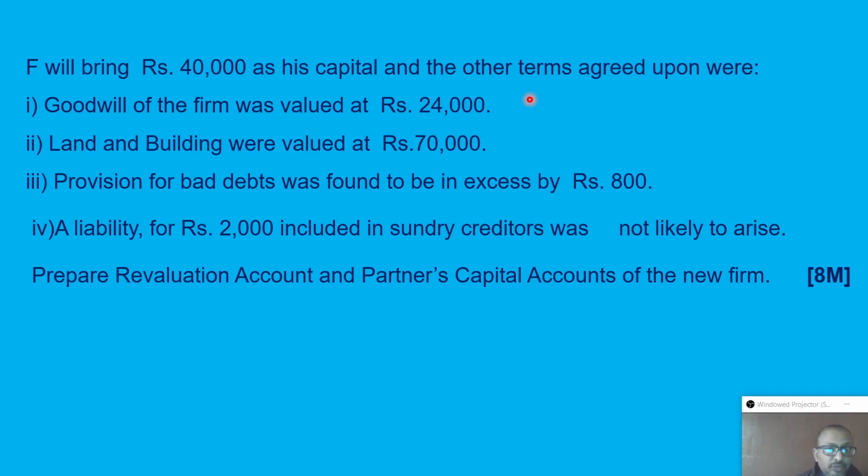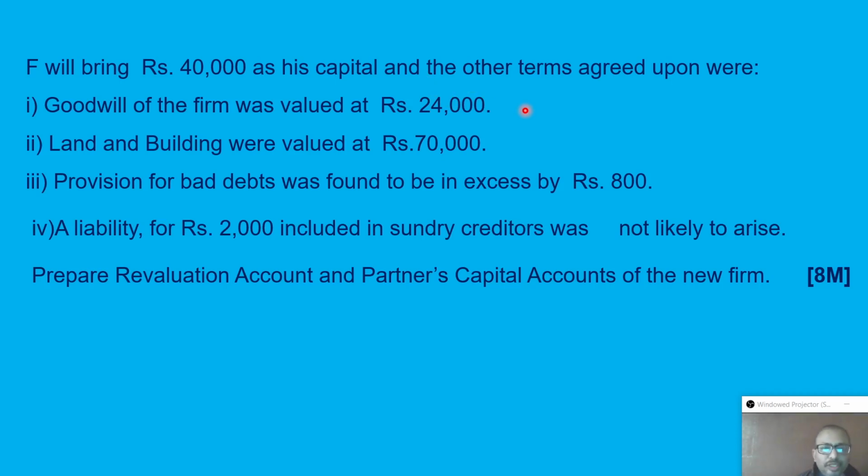When nothing is mentioned, we can apply any method, either premium or memorandum. But we have to put a note here that we are applying this method. But it is better to apply the memorandum method when that type of transaction is there in the question. So it has been assumed that he is not able to bring his share of goodwill money. No indirect hints are also there. Okay, then this is goodwill, and we have to calculate his share of goodwill money. The firm's total goodwill is 24,000, and 1/4 share, that is 1/4 into 24,000, comes to 6,000.